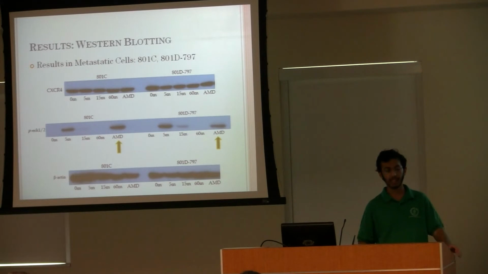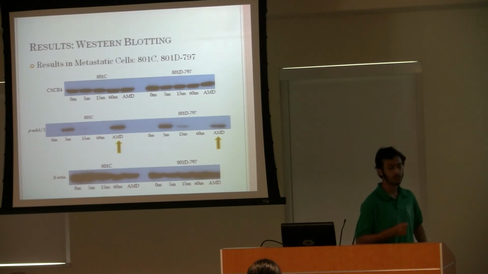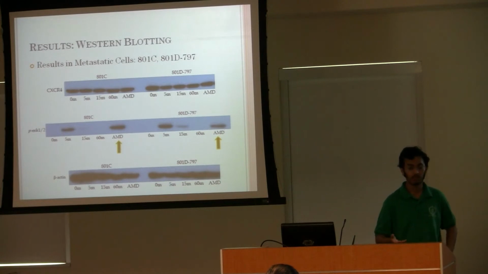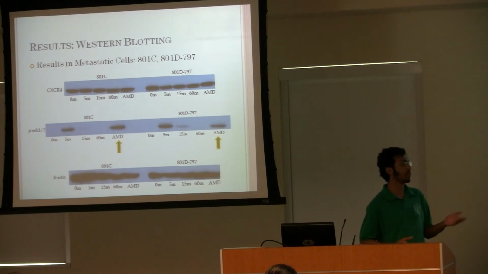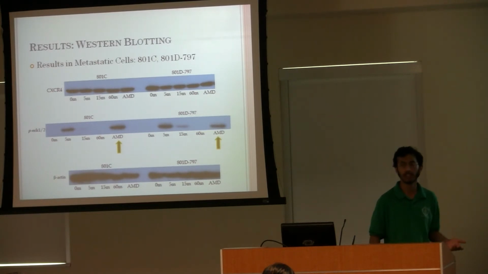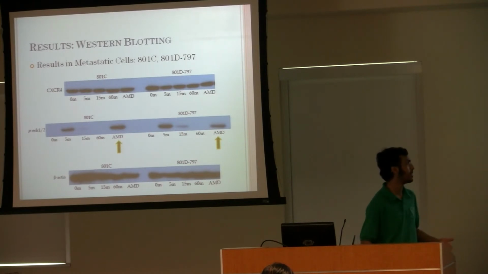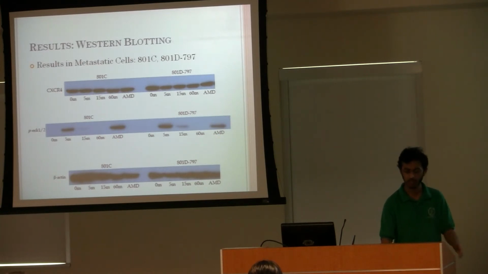Our results seem to indicate that CXCR7, not CXCR4, is the primary receptor responsible for metastasis. If so, this would explain our results. CXCR4 should not be expressed more in metastatic cells, instead CXCR7 should be. Also, since AMD is a molecule that only blocks CXCR4, we expect that the ERK pathway should also continue to be expressed once we add an SDF. And on the bottom, we see the beta actin, our control, to show that we loaded approximately equally.